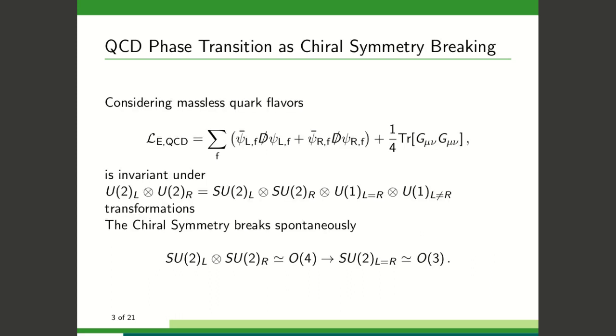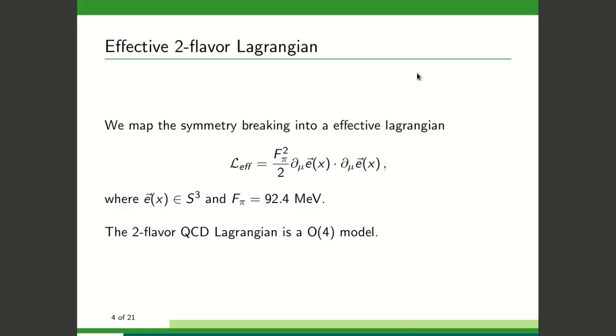The Lagrangian of QCD with a first generation of massless quarks reveals a U(2)×U(2) symmetry. In particular, there is an embedded SU(2)×SU(2) symmetry known as the chiral symmetry. We know that this symmetry breaks spontaneously down to SU(2). We can map this symmetry breaking to an effective Lagrangian, where the e fields are called classical spins, which live in the 3-sphere.